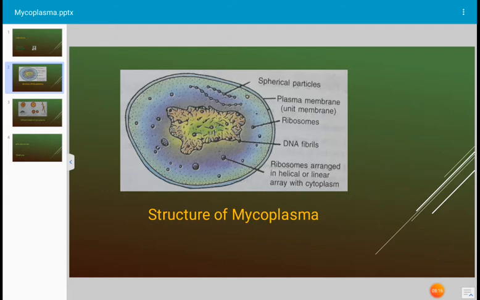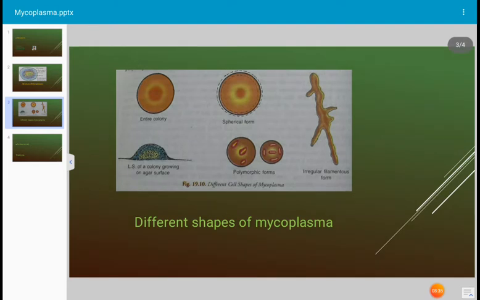And it can grow on medium, and it produces a colony which resembles the colony of the mycoplasma. When you grow it on the media in the laboratory, the colony resembles a fried egg in shape. Okay. Mycoplasma occurs in different forms, and it changes its shape. Therefore it occurs in different forms. It occurs in ring form, or in filamentous form, or the filament may be branched. Okay. And the cell wall is absent.